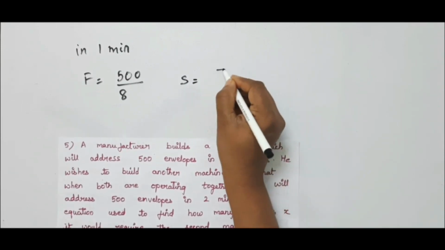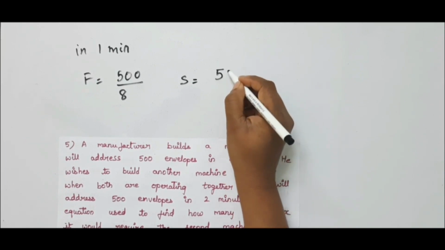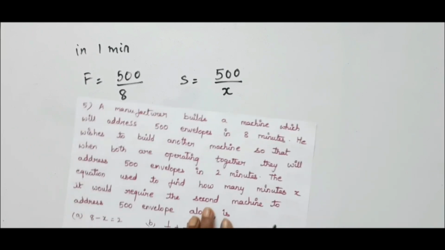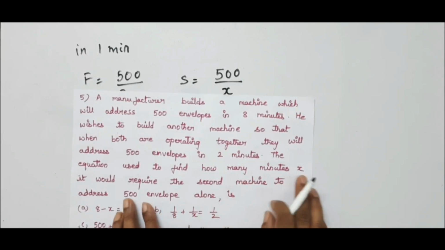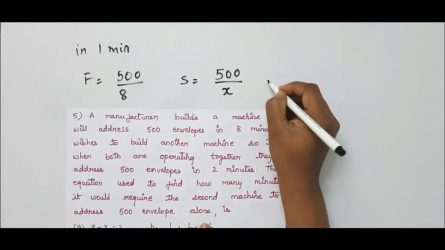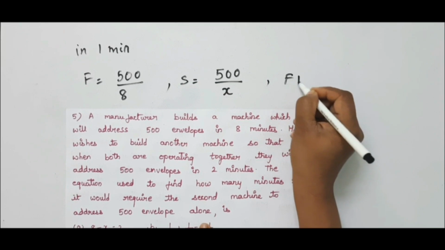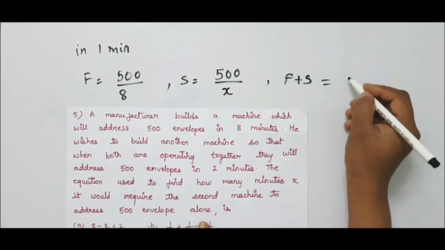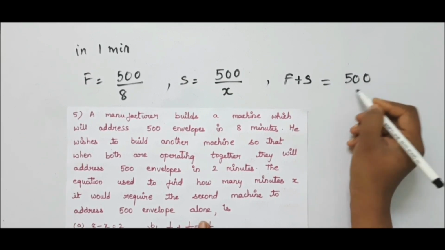So we have to write the equation, is it not? So 500 envelopes in x minutes, that is what he has given. How many minutes x it would require the second machine to address 500 envelopes alone. Next he has given that they both together can complete the work, that is 500 envelopes, in 2 minutes.